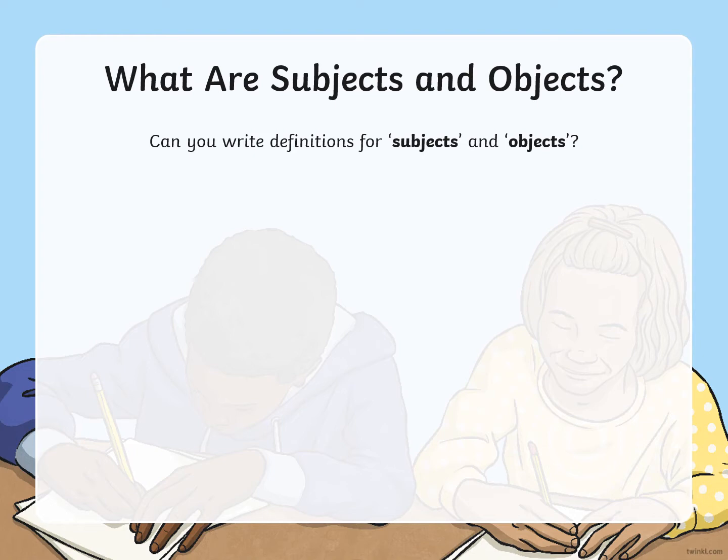So today we are going to be looking at what subjects and objects are in order to be able to look at the active and passive voice. So first task is first. Pause the video and see if you can write definitions for subjects and objects. Maybe you could give an example in a sentence.